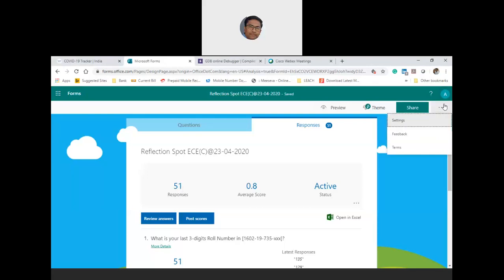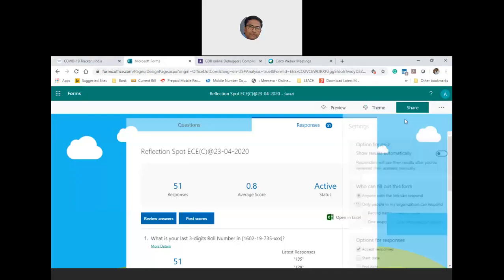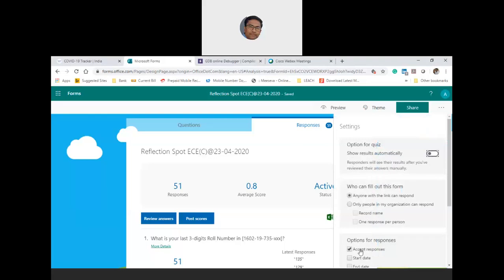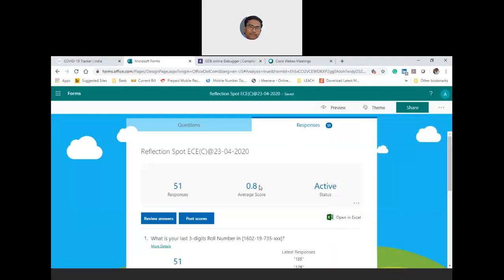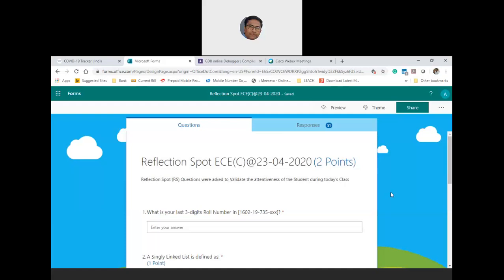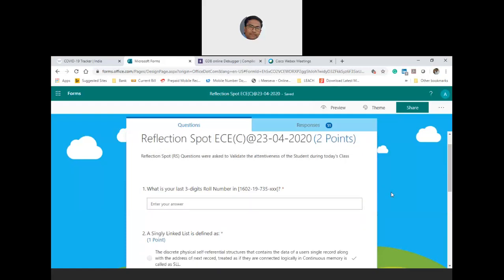Let me stop responses. Where is that? Let me close this. In settings, I'm stopping. But I can see that there is only 0.8 average score. Anyway, let us go through the questions. I hope everybody knows your roll number.